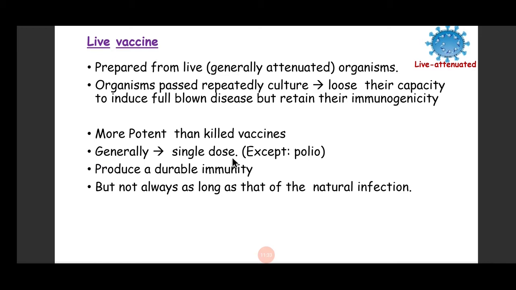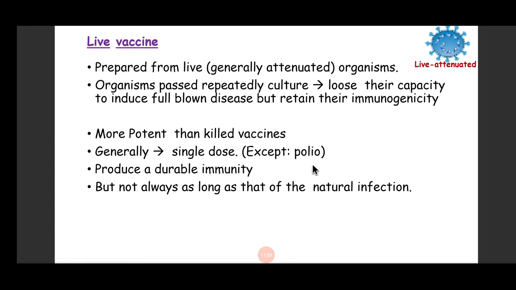One exception is the polio vaccine. In the OPV vaccine, we give at least 3 doses, and they produce a durable immunity because they are mimicking the infection, but this duration is not always as long as that of the natural infection.